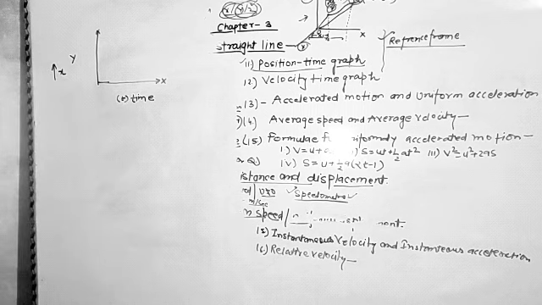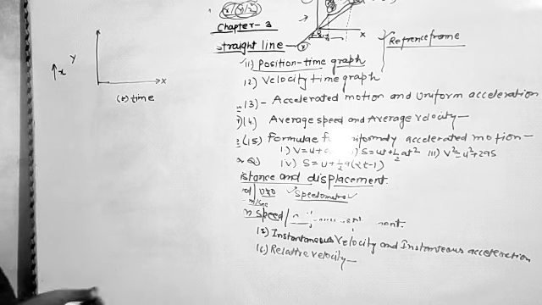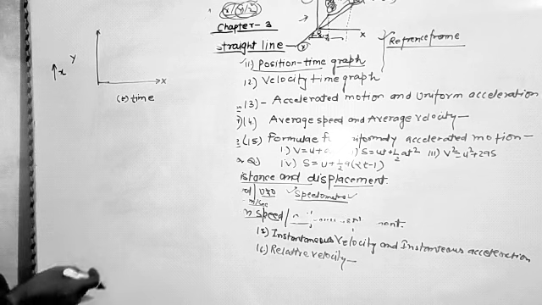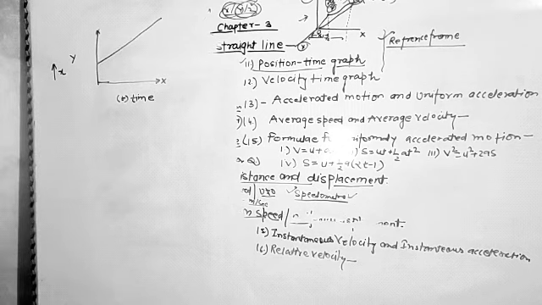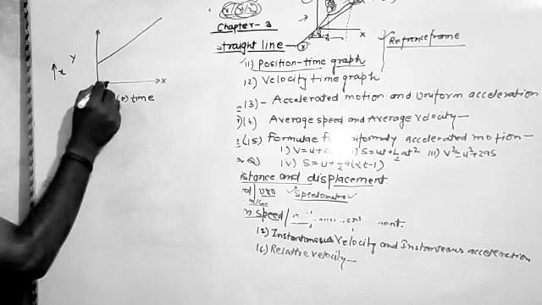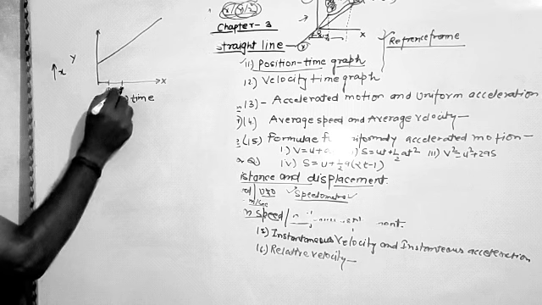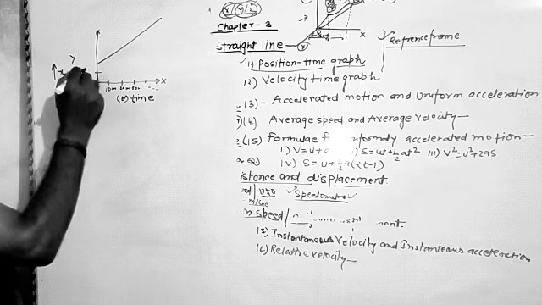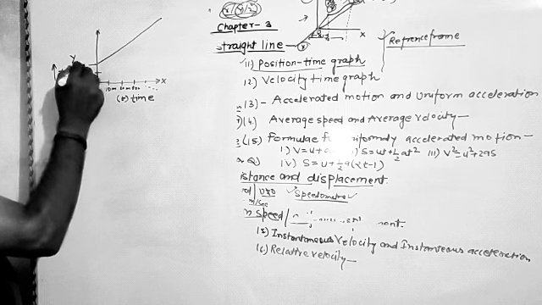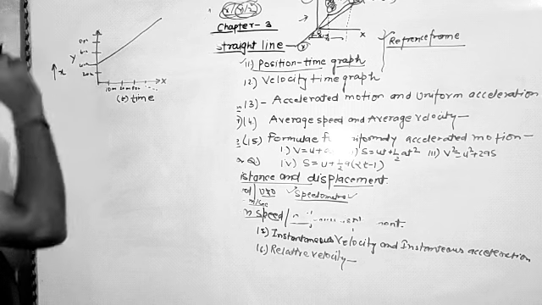In case we wish to determine how much distance is traveled by the object in a given interval of time, suppose the object is moving in uniform motion, we may draw a straight line for the case of uniform motion. We choose different time intervals, suppose 10 minute, 20 minute, 30 minute and so on, and the corresponding distances 20 meter, 40 meter, 60 meter, 80 meter and so on.